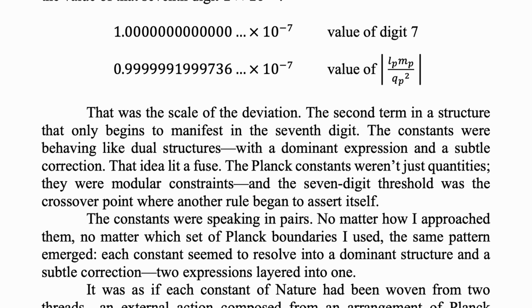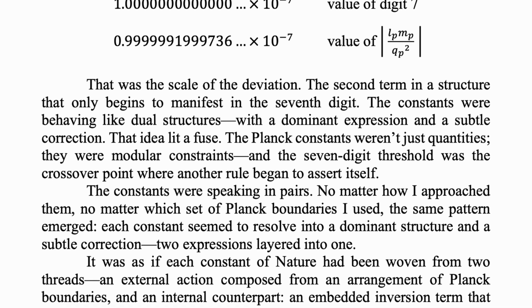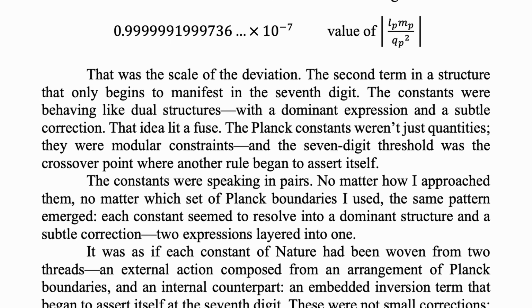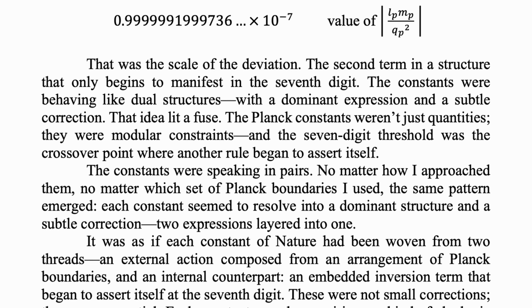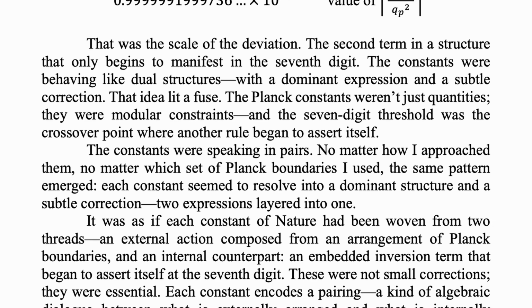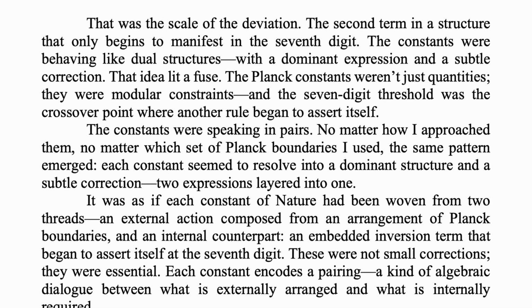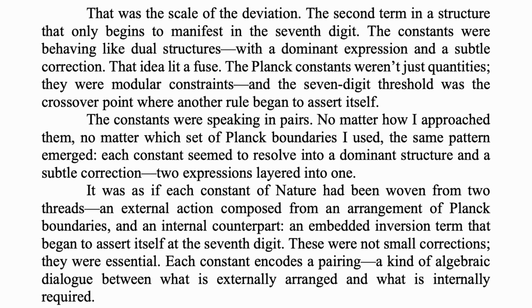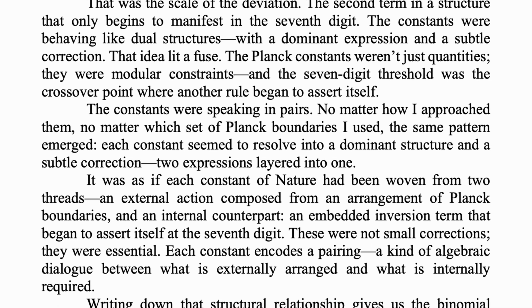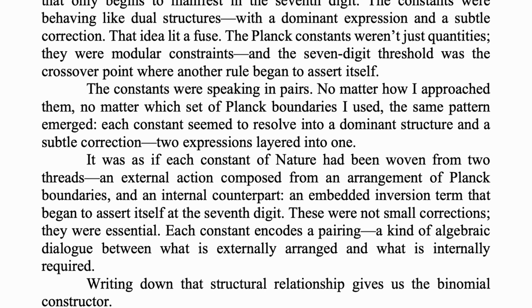The Planck constants weren't just quantities, they were modular constraints, and the 7-digit threshold was a crossover point where another rule began to assert itself. The constants were speaking in pairs. No matter how I approached them, no matter which set of Planck boundaries I used, the same pattern emerged. Each constant seemed to resolve into a dominant structure and a subtle correction, 2 expressions layered into one.